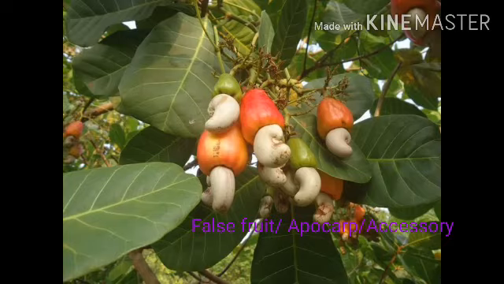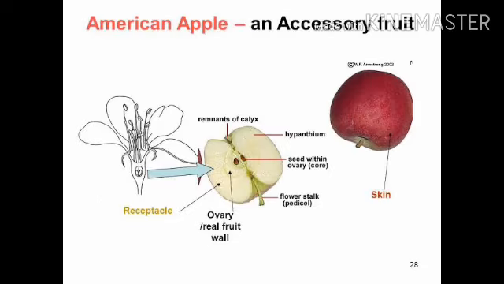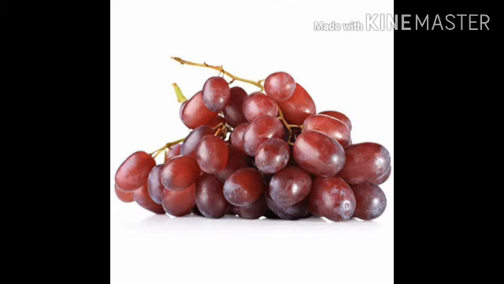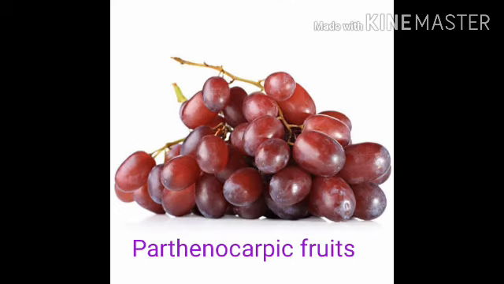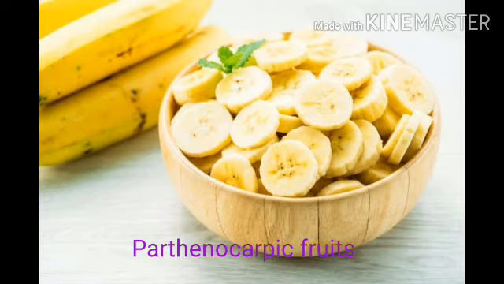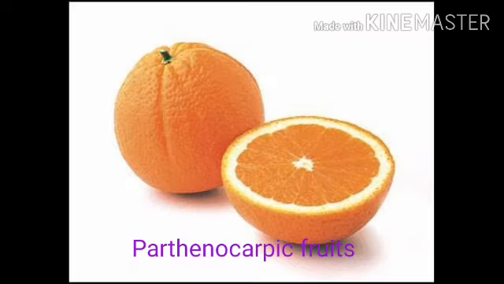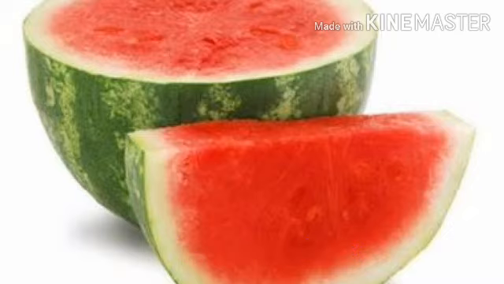Examples of false fruits are cashew and apple. In cashew, the edible fleshy juicy part of the fruit is the peduncle, and in the case of apple it's the thalamus. There are other types of fruits called parthenocarpic fruits, which are seedless fruits that are formed without fertilization. Examples are banana, seedless grapes, seedless oranges, seedless watermelons, etc.